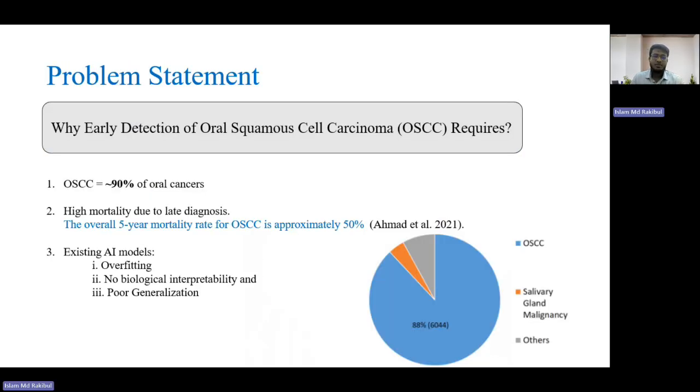The problem statement: the major challenge of oral cancer diagnosis is late diagnosis, leading to a 50% five-year mortality rate. Current AI-based approaches suffer from serious issues like overfitting, poor generalization, and almost no biological interpretability. This limits their clinical applicability.